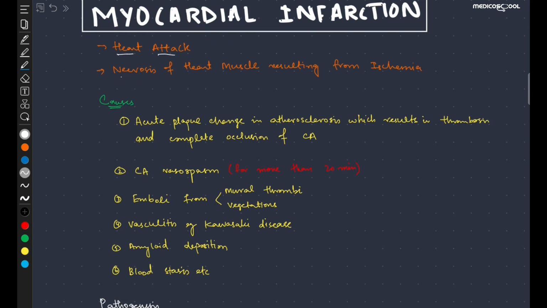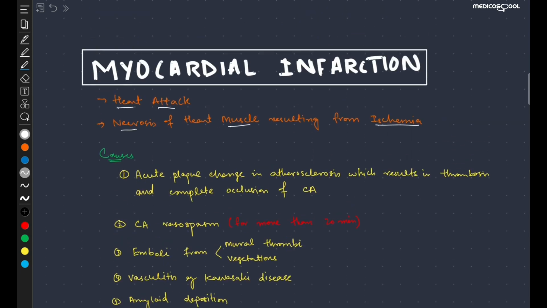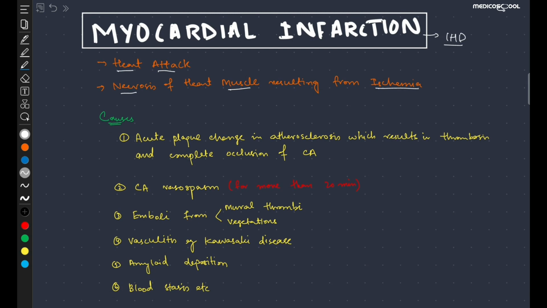It can be defined as the necrosis of the heart muscle resulting from ischemia. As we have earlier discussed, it is one of the clinical manifestations of ischemic heart disease. So it can be defined as the necrosis of the heart muscles resulting from ischemia.